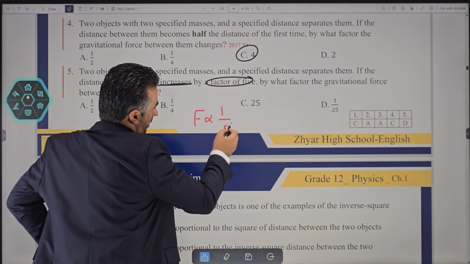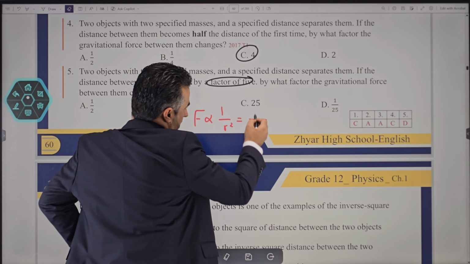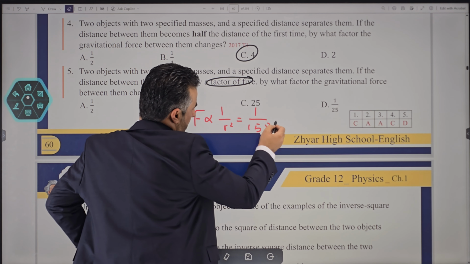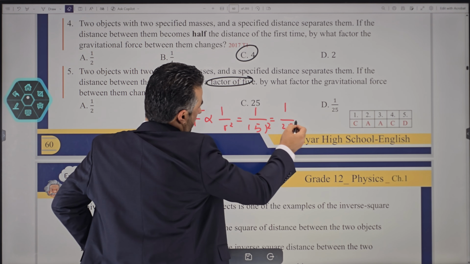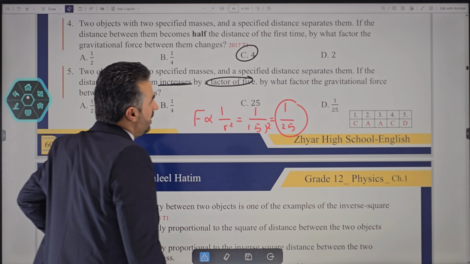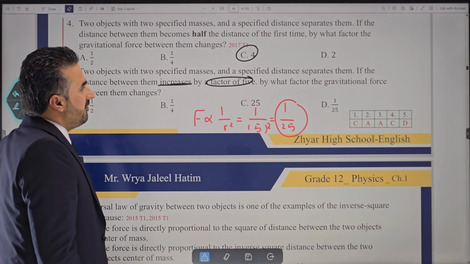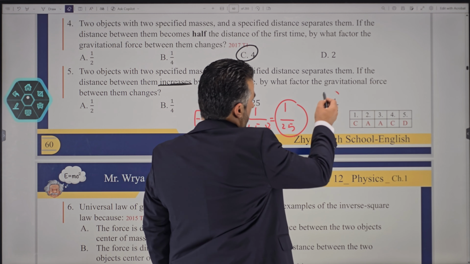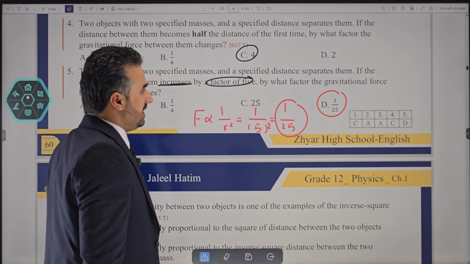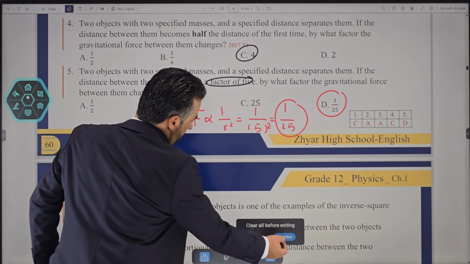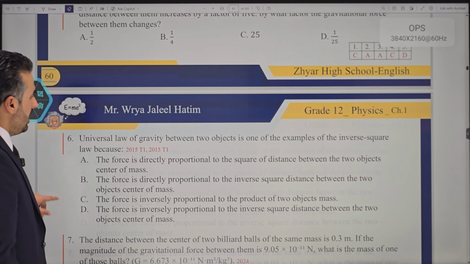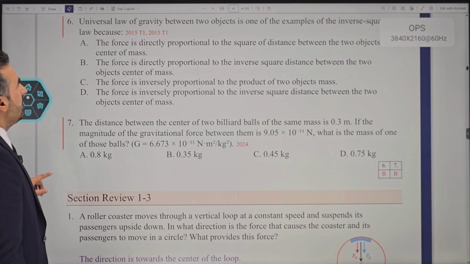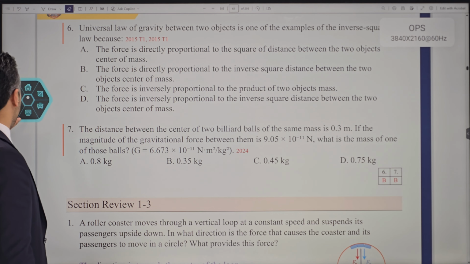So we said it is 1/r². So that is going to be 1/5, but don't forget, that is 1/5². So it is going to decrease by a factor of what? It says, by what factor will the gravitational force between them change? In that case, it is going to be 1/25. That is the correct answer. All right, now we have 2 more questions which I would like to solve for you here.